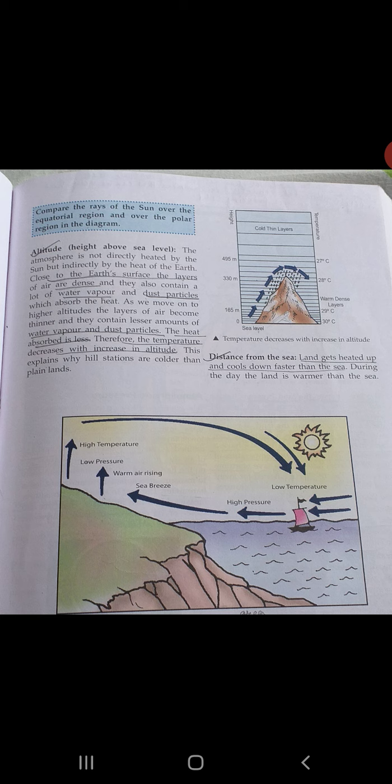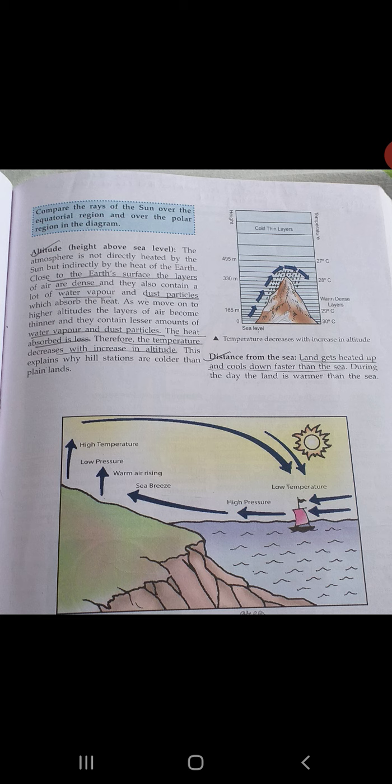As we go up in height, the density of the atmosphere decreases, and it goes on becoming thinner as we go higher in altitude.